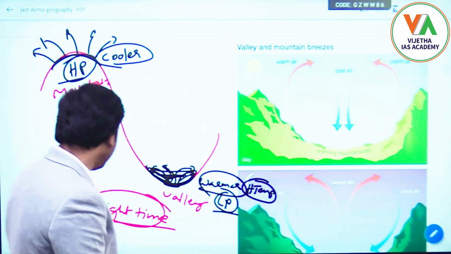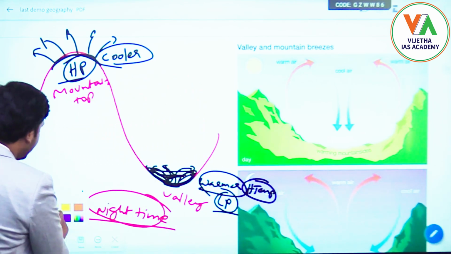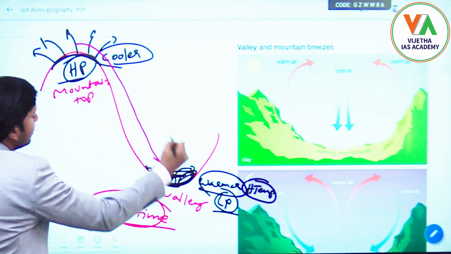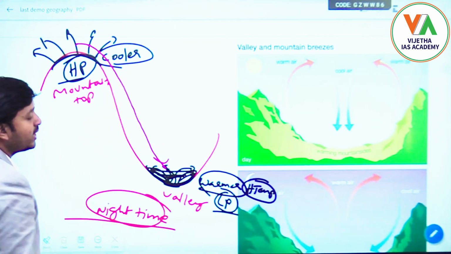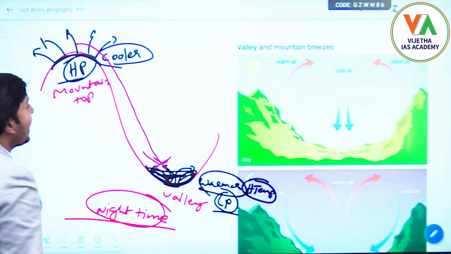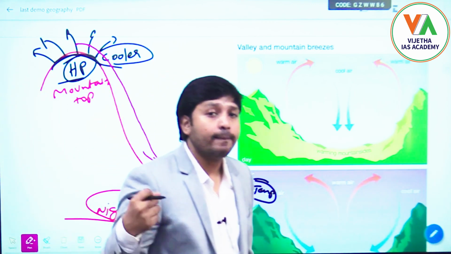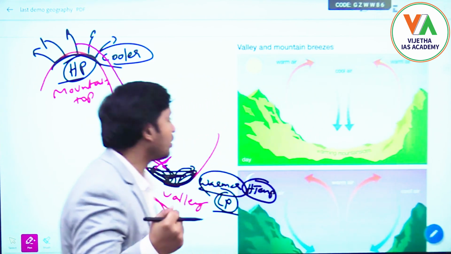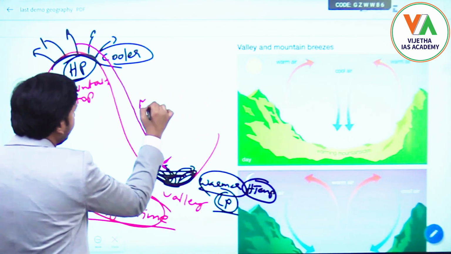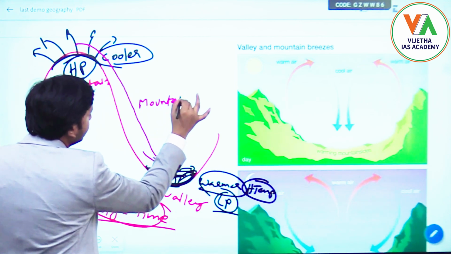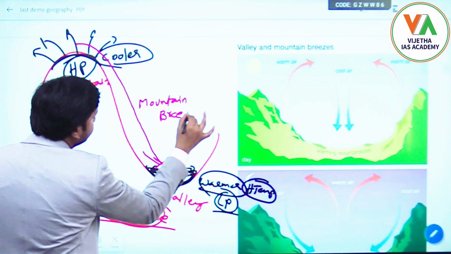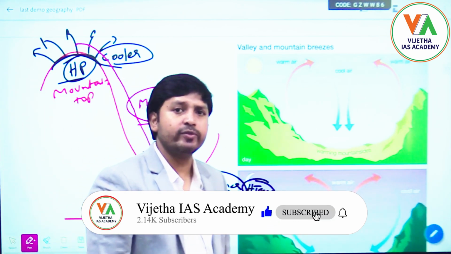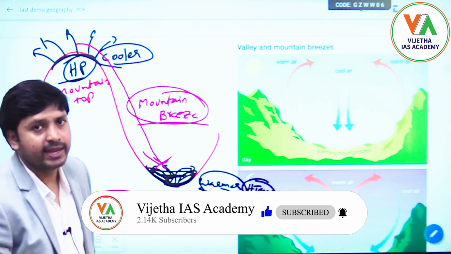So once again, the winds will start blowing from the high pressure at the top of the mountain towards the valley, which has relatively low pressure. As these winds blow from the top of the mountain towards the valley, they are called mountain breeze. Is it clear?